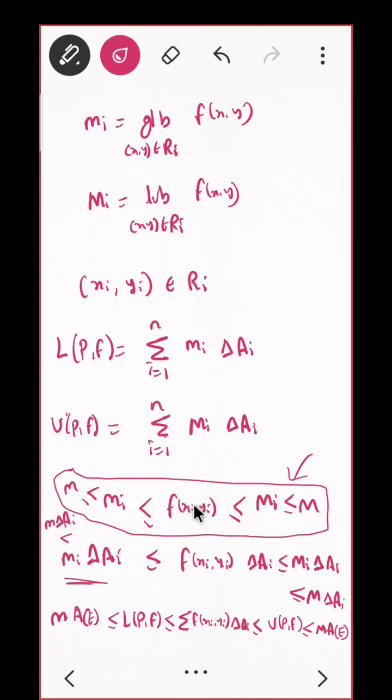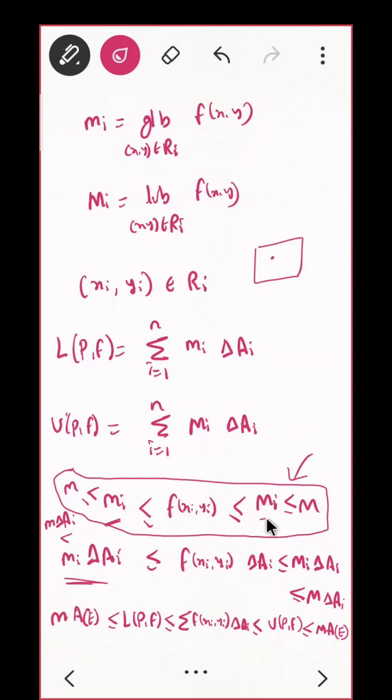This is a point in this interval delta A_i. (x_i, y_i) is a point in R_i. Correct? So in that point, suppose this is your R_i, somewhere is the function value. Now if I take the minimum of all the points, that will already be less than that. That is, if I take the infimum of all the points in this function, that will be less than that.